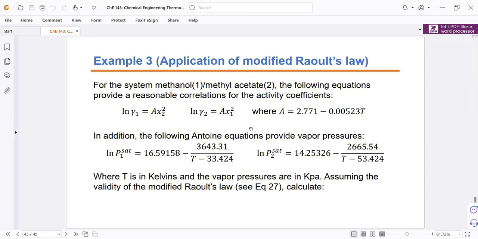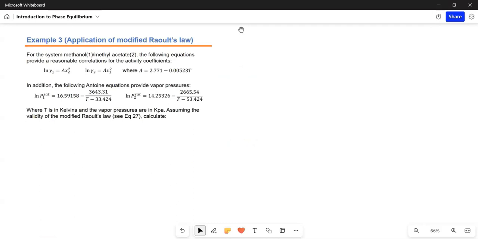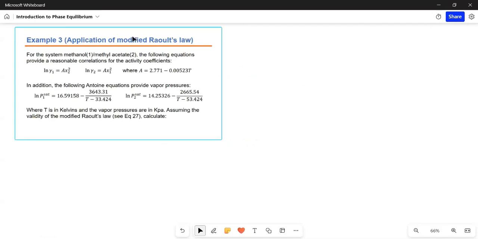All right, so at this point, we will proceed with the sample problem. I will shift to the whiteboard. Okay, I'm now showing the whiteboard. First, let's read the problem.